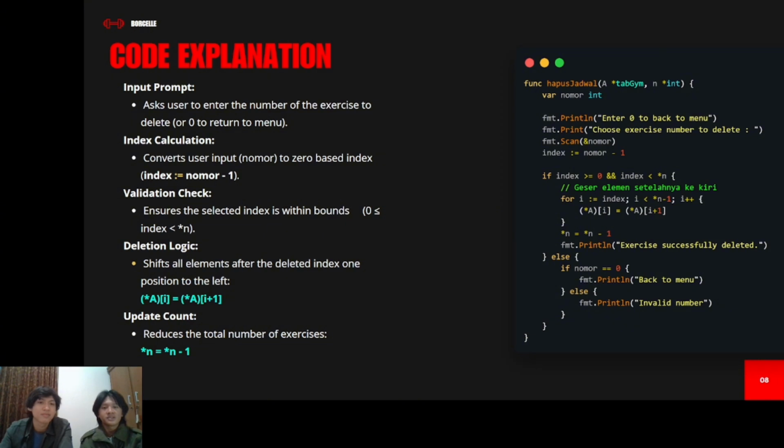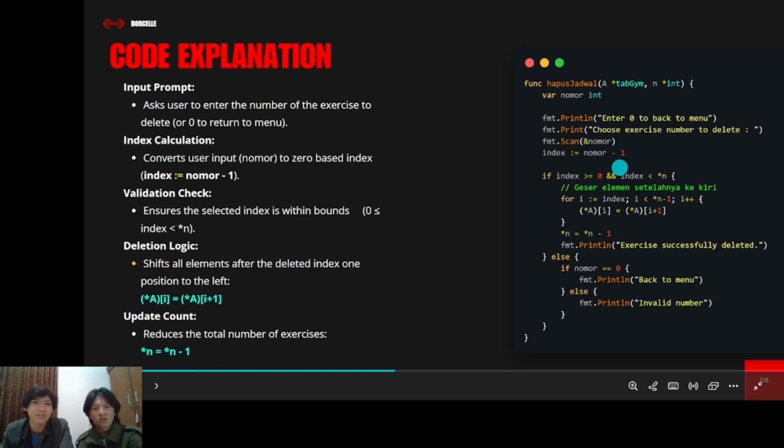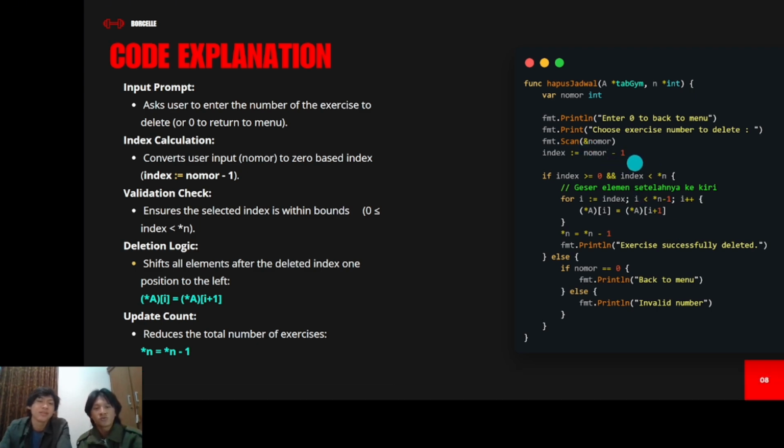The index calculation is the same as before. We have to show in the terminal that the index starts from 1, but we know that in Go the array starts from 0. That's why we use this index equal to number minus 1, to display that the index starts from 1.